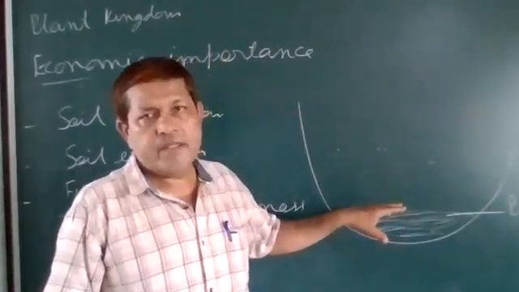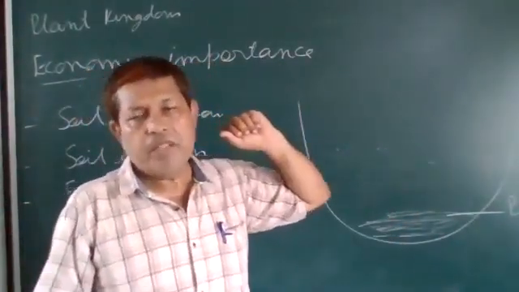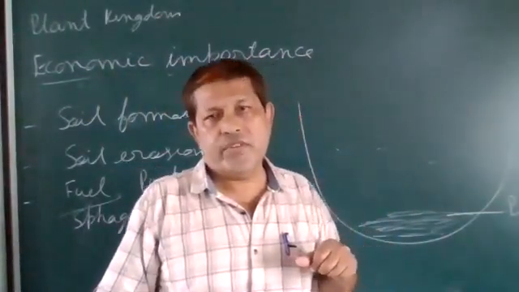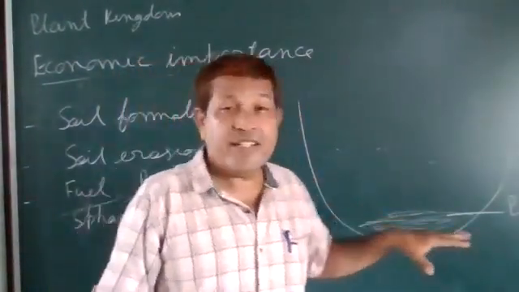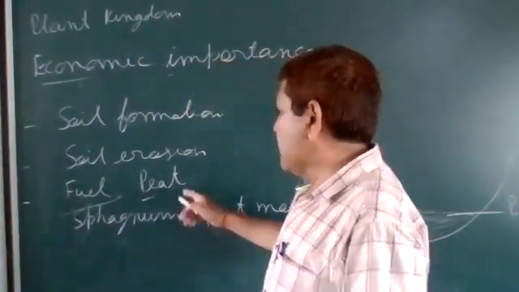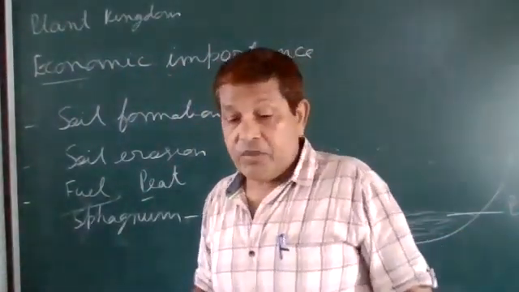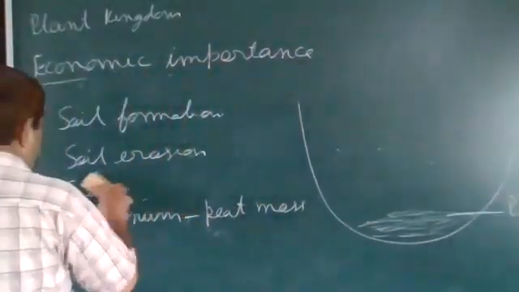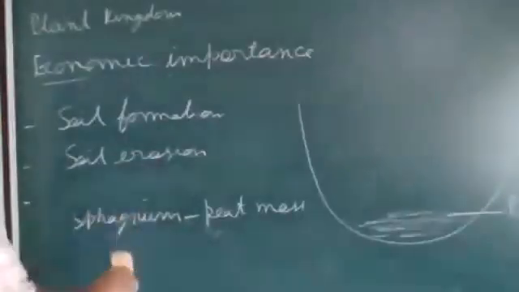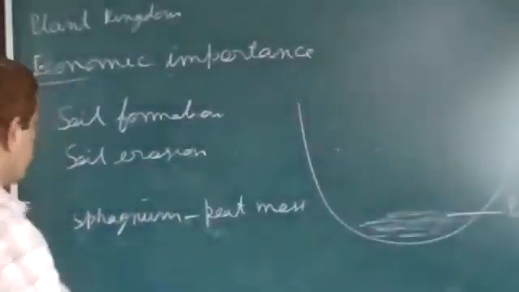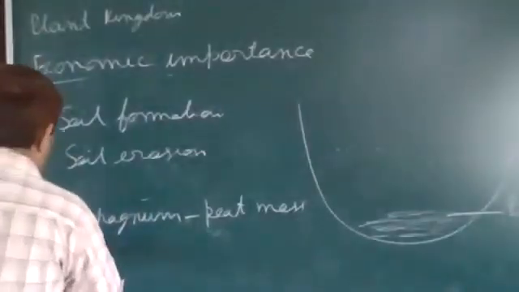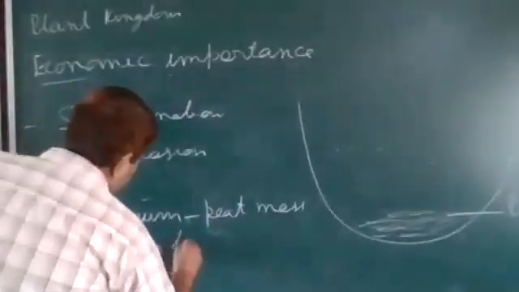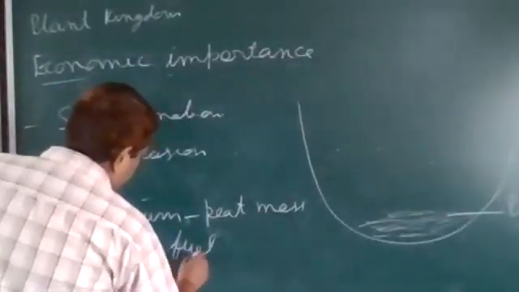This peat is removed from the water body and after drying, it is used as the fuel. Sphagnum is the peat moss, and peat is a fuel.